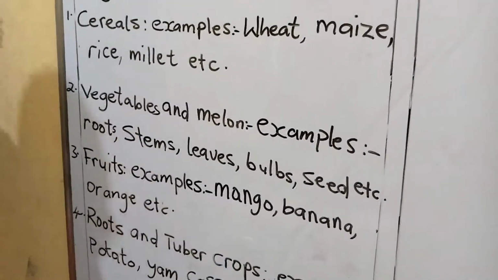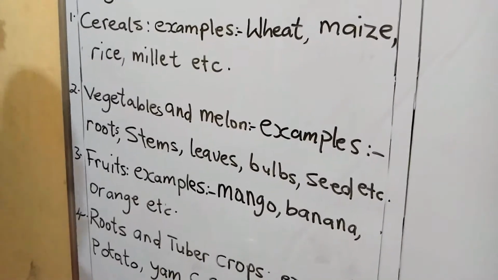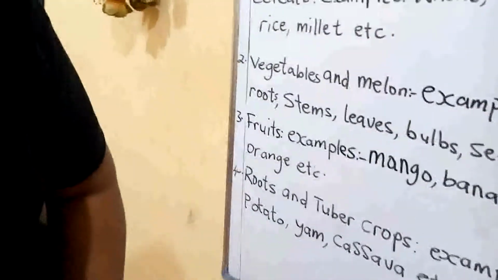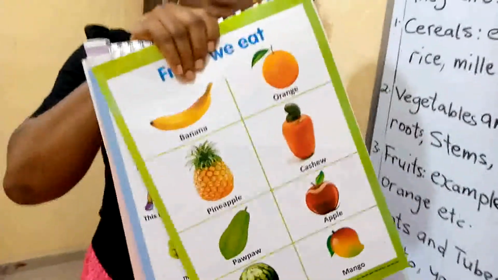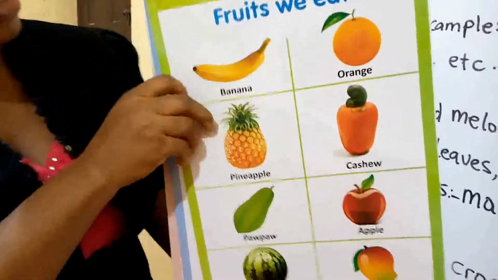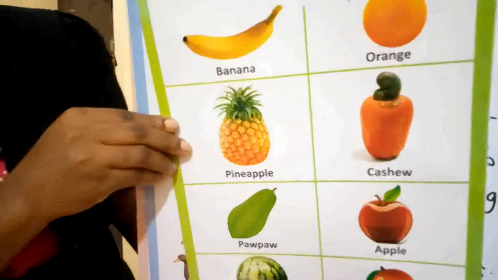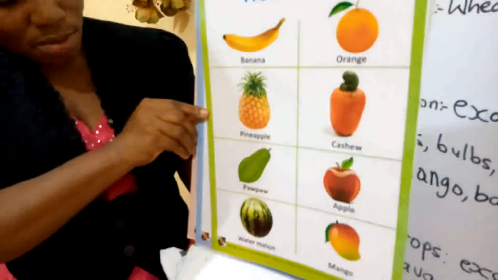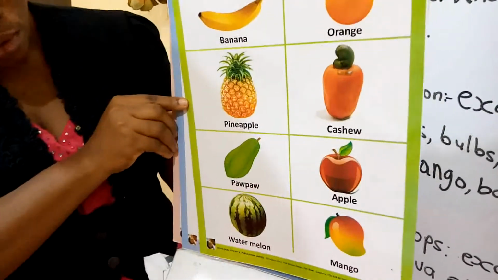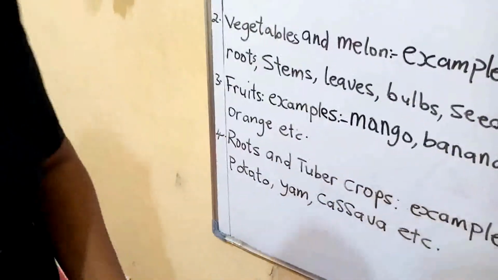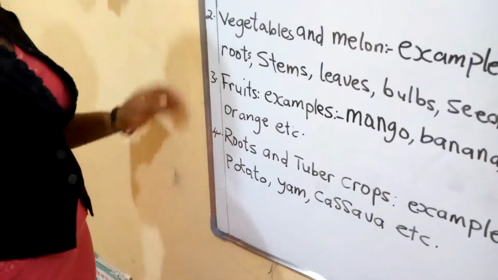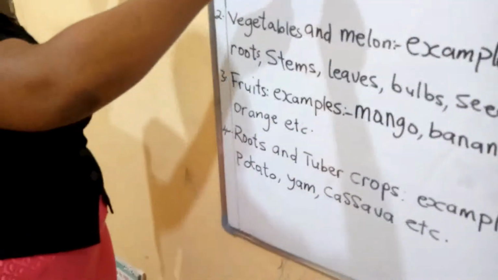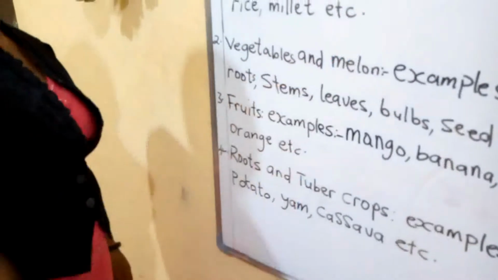And we know our fruits. We have so many examples of fruits. Excuse me, look at our charts. We have a banana, orange, pineapple, cashew, pawpaw, apple, watermelon, and mango. They are all fruits, and they are under fruits. Remember, we are still under group or classification of farm produce.